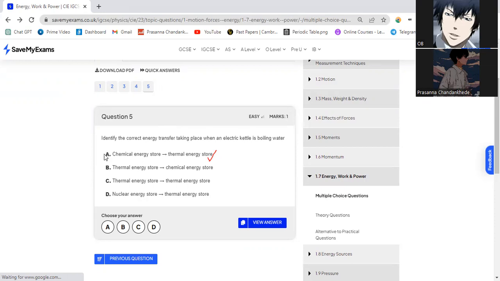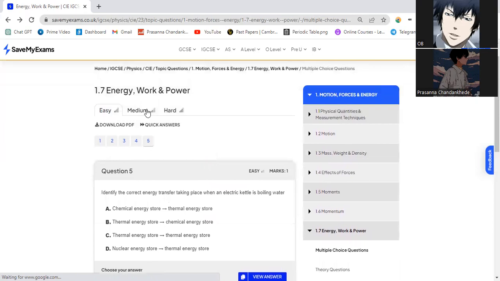Electric kettle also can be battery powered, and the battery stores chemical energy. That's true. And it is transferred to thermal energy to boil the water, which will make it correct. It should be A. Let's move on to the medium questions.